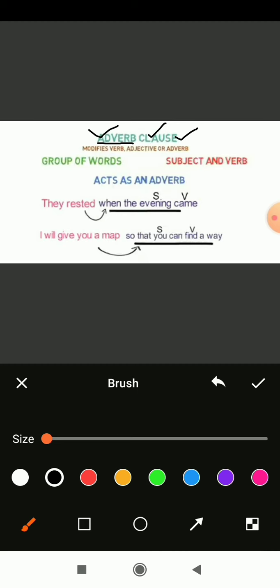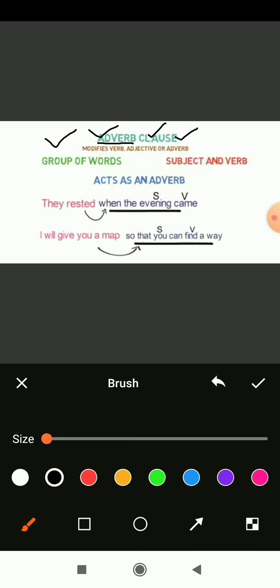Independent we discussed already, noun clause, adjective clause, and now we are discussing the adverb clause. Fine. The clauses have a meaning of their own, a group of words which forms the sentence. So now let's begin with the adverb clause.